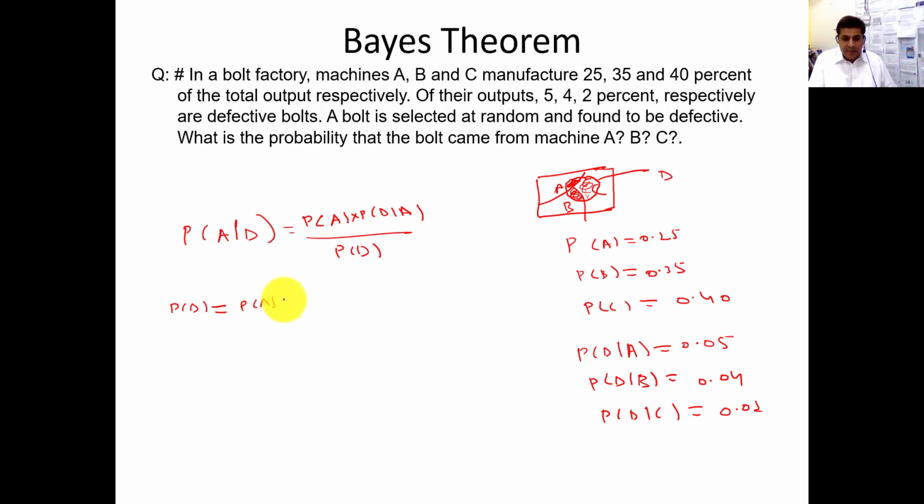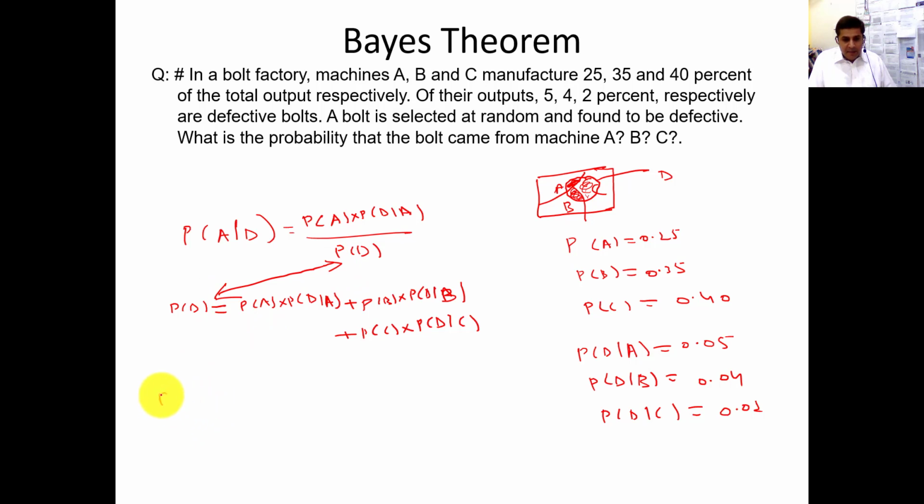Probability of A into probability of defective given A, plus some portion is also included from B, so probability of B into probability of defective given B, plus probability of C into probability of defective given that it came from C.